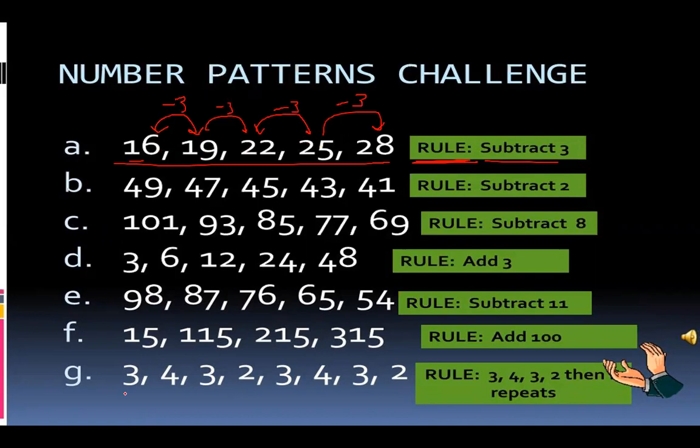Or if we see the last pattern, 3 4 3 2, after these digits 3 4 3 2, again 3 4 3 2 is going to repeat. It means that here the rule of a repeating pattern is used. Here the numbers keep on repeating, so this is also called a pattern, where the numbers are repeating. It gives us a pattern concept. So here some specific rules have been applied on this series or sequence to get a number pattern.